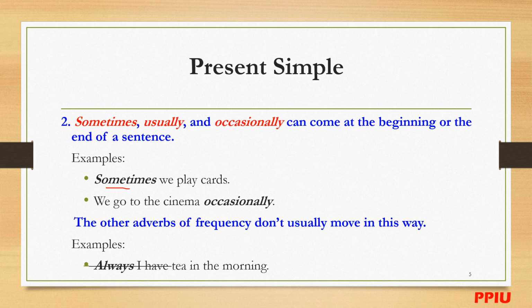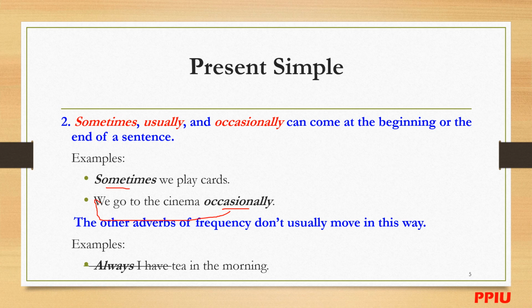The other example: we go to the cinema occasionally. Occasionally is one of the adverbs of frequency. Here you can place it at the end, or you can also use it at the beginning of the sentence.